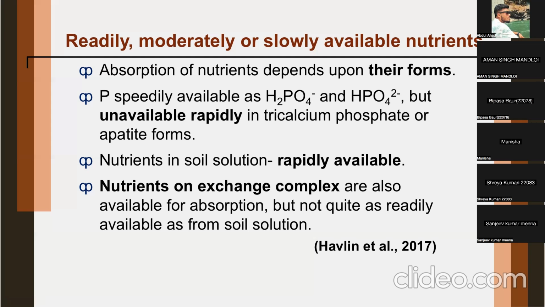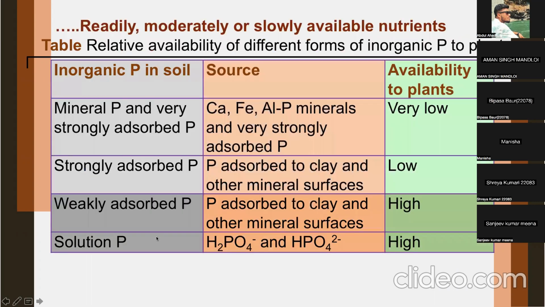So therefore, you already understand that plants take up most of the nutrients from the soil solution. But however, if you remember, there may be some contact exchange. Sometimes these roots can reach the exchange sites, or they can access the colloids and exchange the nutrients there. So nutrients on the exchange complex are also available for absorption, but not quite as readily available as from the soil solution. Now you see, this is a very important slide. You try to understand it.